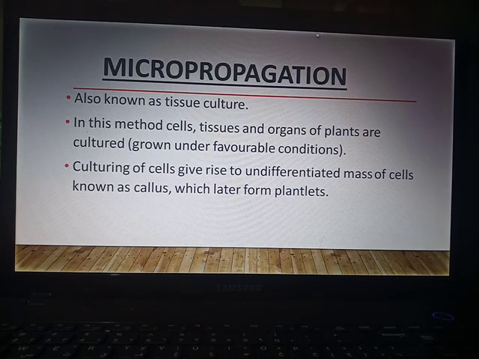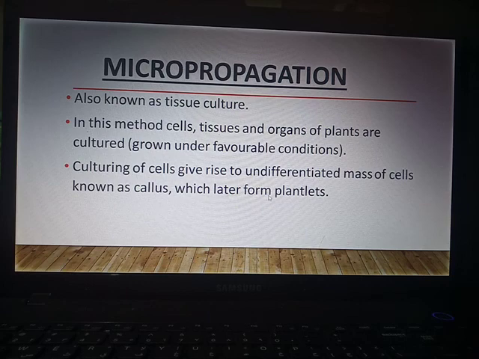Culturing of cells gives rise to an undifferentiated mass of cells known as callus, which later forms plantlets. When horticulturists culture the cells or tissues or organs, it gives rise to a mass of cells known as callus, which later forms plantlets.